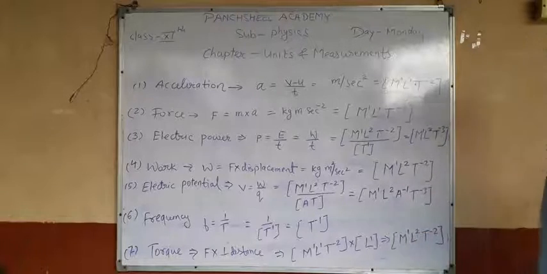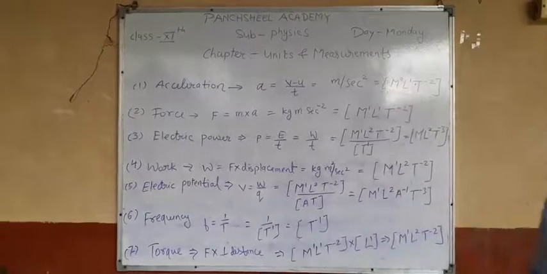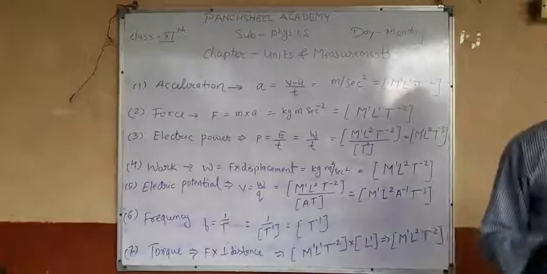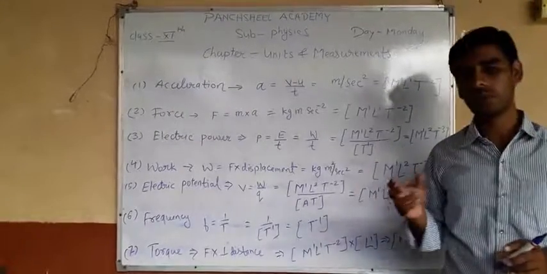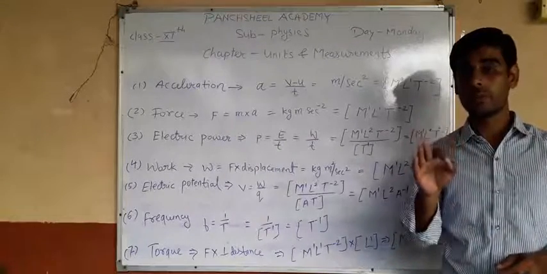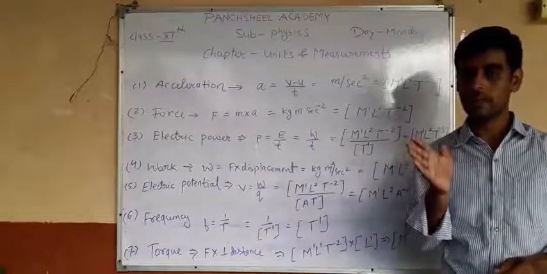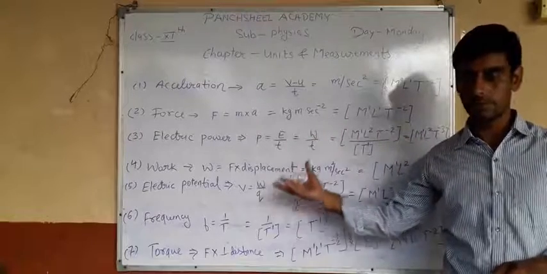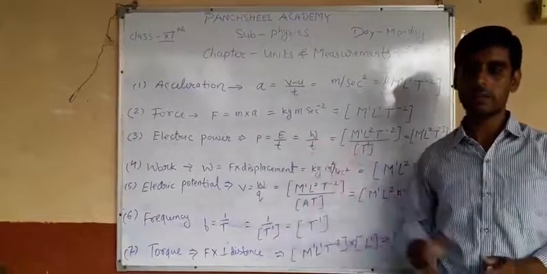Okay, these are a few examples, and in your NCERT book or any reference book, three or four pages are given with the derived quantities and their dimension formulas.